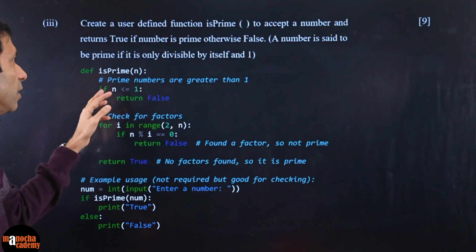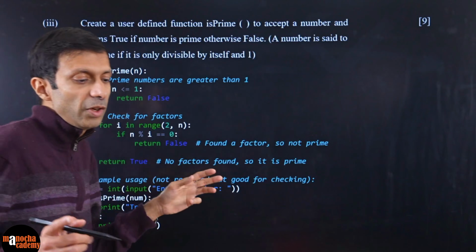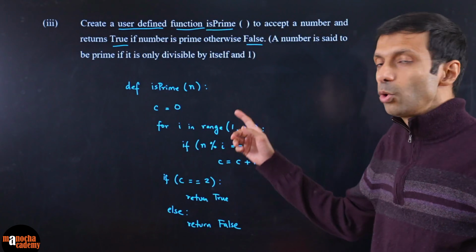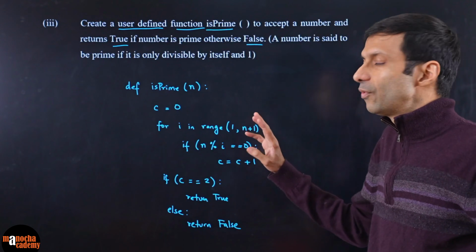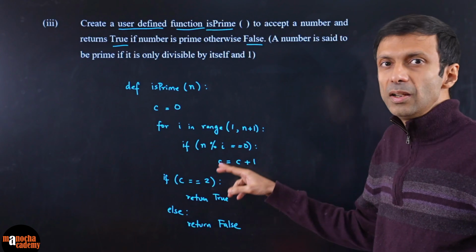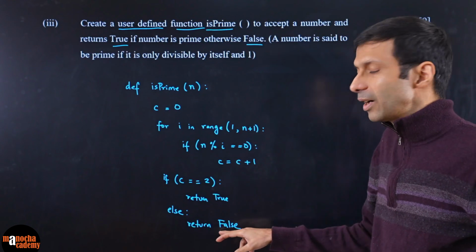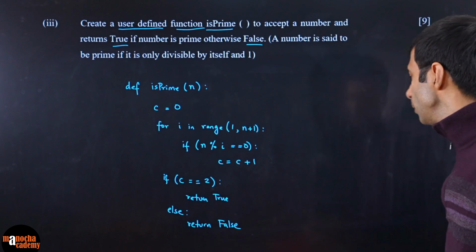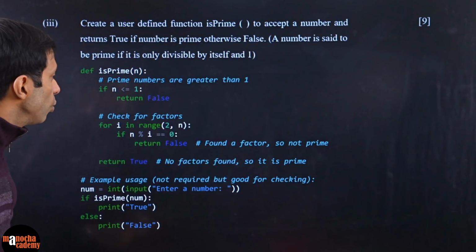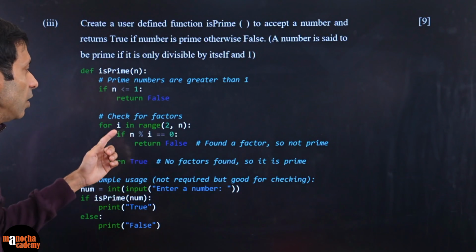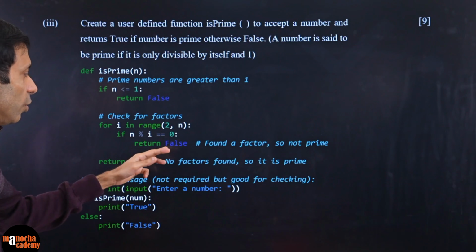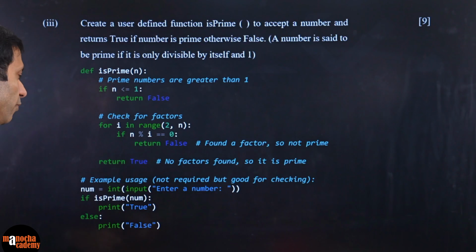I think our code is better, because if n is less than or equal to 1, since 1 we know is neither prime nor composite, our code will handle that directly. For 1, the number of factors will come out to be only 1, so it will return false, because 1 is not a prime number. So our code is a little better than this one, but you can use this sample code also, where it goes from 2 to n, and you return false if a factor is found, otherwise you return true.